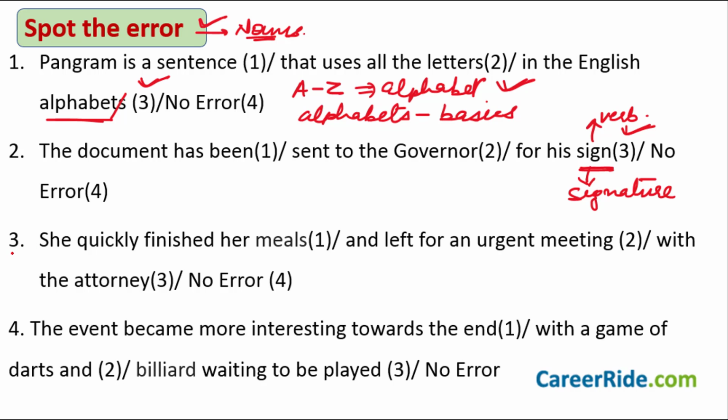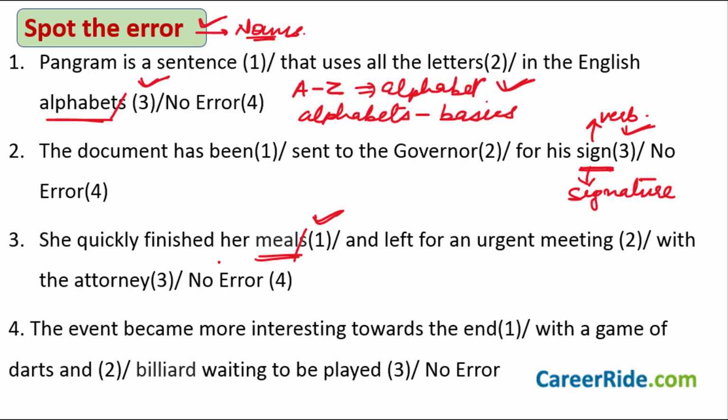So try to answer this question for yourself. She quickly finished her meals and left for an urgent meeting with the attorney. Where do you think is the error? The error is actually in the first part of the sentence. What is the mistake? The mistake is this word meals, because it should be just meal.